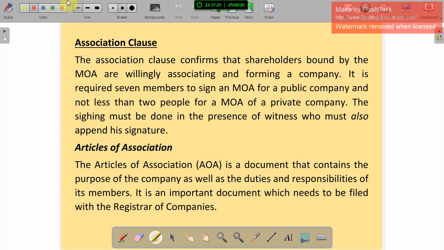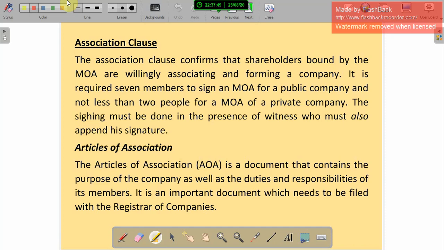And the articles of association. The articles of association is the document that contains the purpose of the company as well as the duties and responsibilities of the members. The memorandum of association is used to deal with other persons, so they should know all the details, so they prepare the MOA.